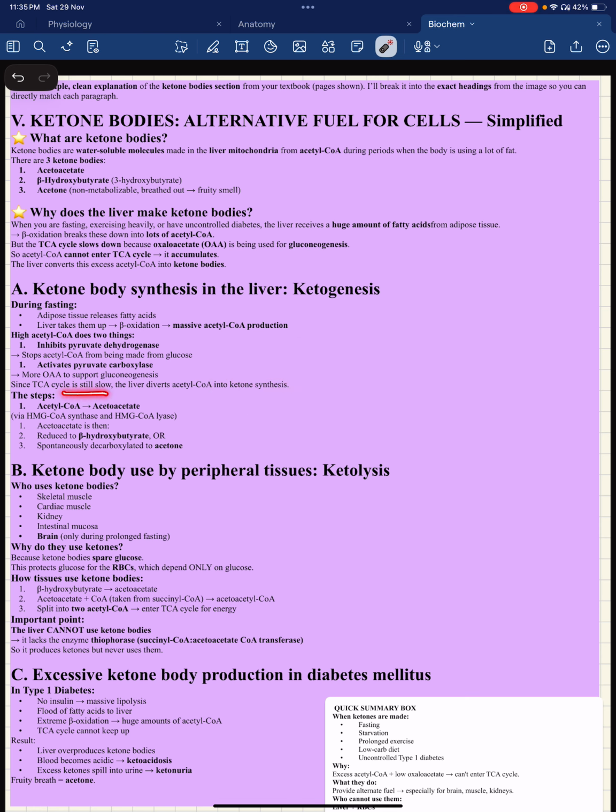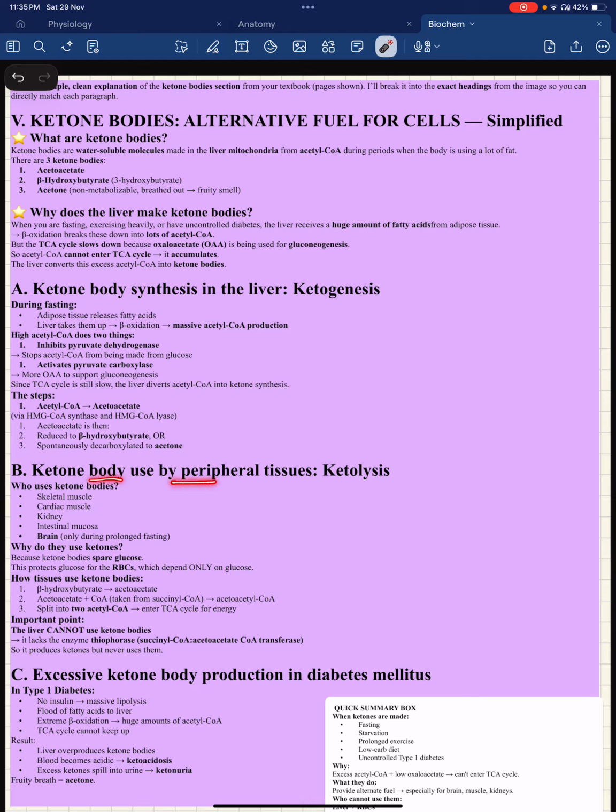Since the TCA cycle is still slow, the liver diverts acetyl CoA into ketone synthesis. Acetyl CoA gets converted first to acetoacetate, which is one of the ketone bodies. Acetoacetate is then reduced to beta hydroxybutyrate or spontaneously decarboxylated to acetone. So first, via HMG CoA synthase and HMG CoA lyase, acetoacetyl CoA is converted to acetoacetate, and then it's reduced to beta hydroxybutyrate or it's decarboxylated to acetone.